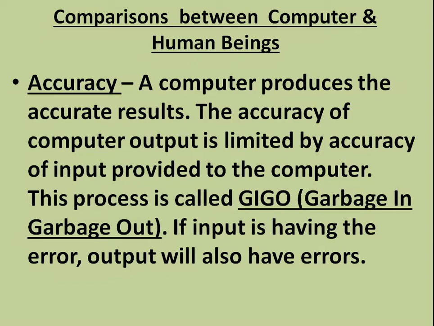If the input is having the error, output will also have the error. It means whatever the input is given by the user to the computer, the output depends on that input only. If the input is correct, the output will be correct. If the input is having the error, obviously the output will also have the errors. This is called comparison between human beings and the computer in concern of accuracy.